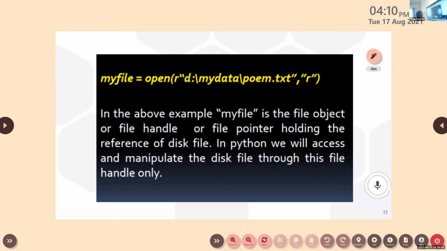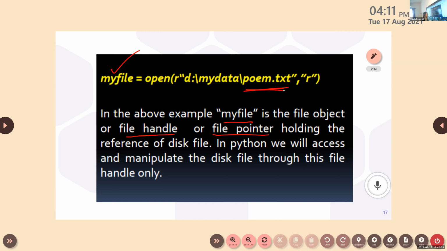So what is the description of this? My file is the file object here. What is the file object? What is the name of the file object? It is my file, or another name for the file object is file handle, or we can also say it as file pointer. Okay, it holds the reference of this file. In Python, we access the files using this file object.